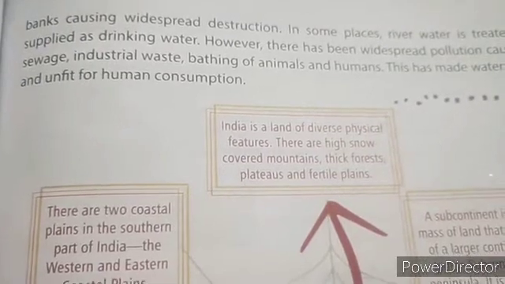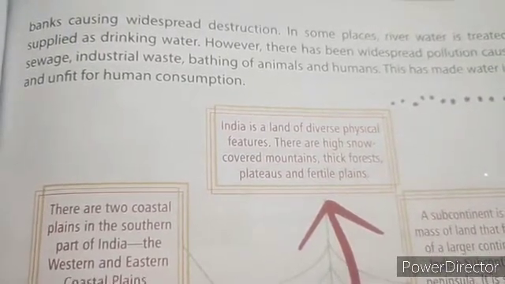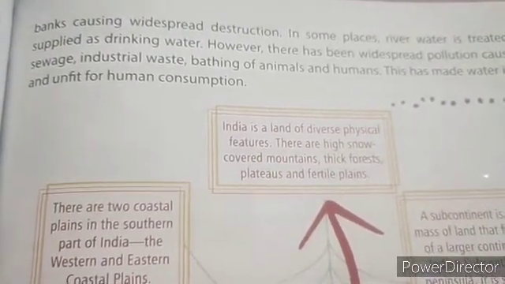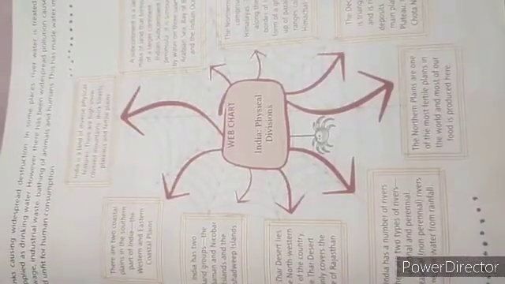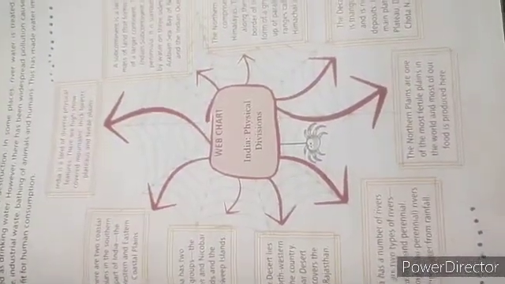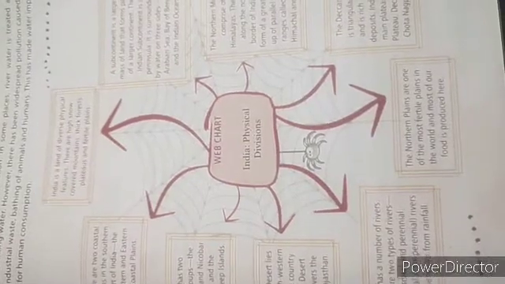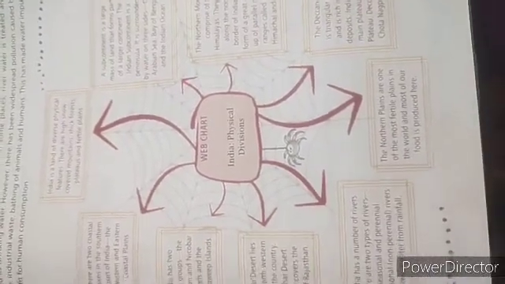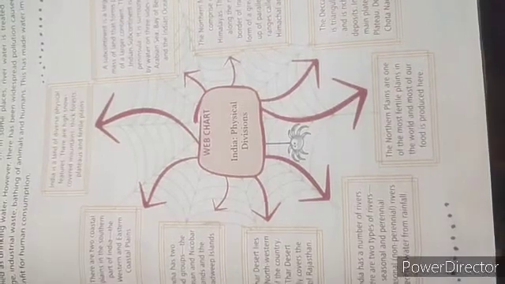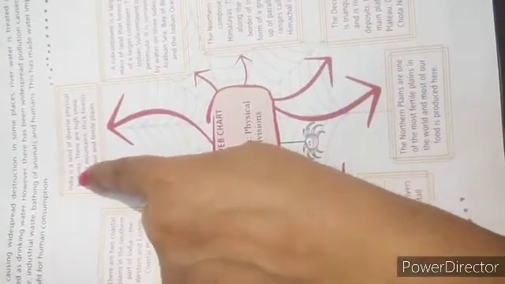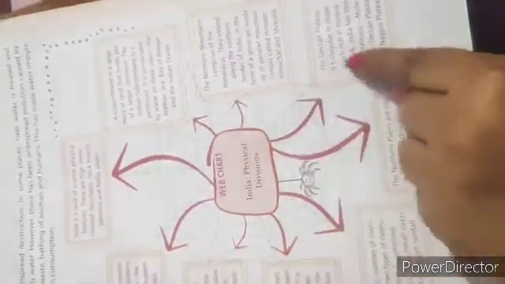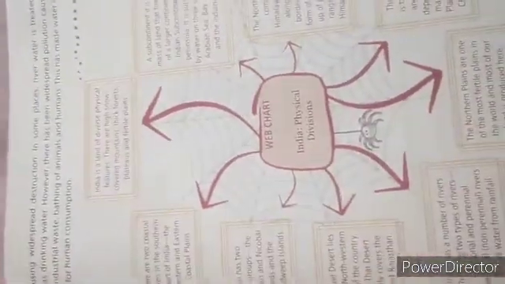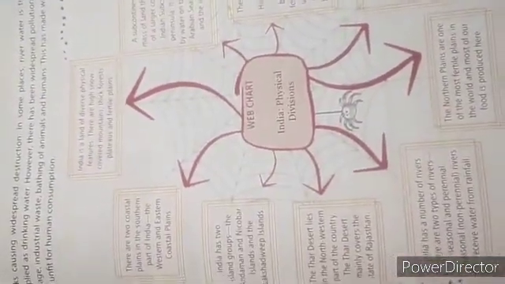It is a humble request to all my dear students, kindly go through this chapter once again on your own. This is a web chart which is on page number 93. What you have to do is make this web chart. You have to give the topic web chart and then start writing from here. This is your number 1, number 2, number 3, number 4, number 5, number 6, number 7, number 8, number 9. Like this you have to write serial-wise.